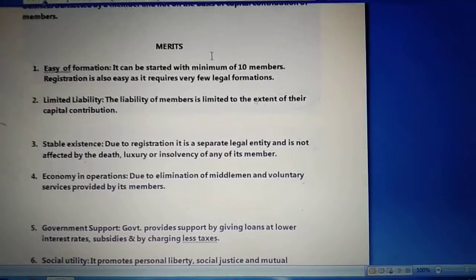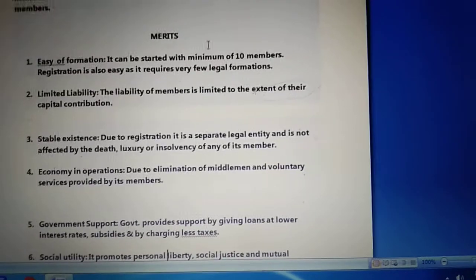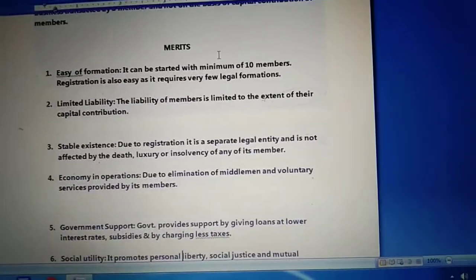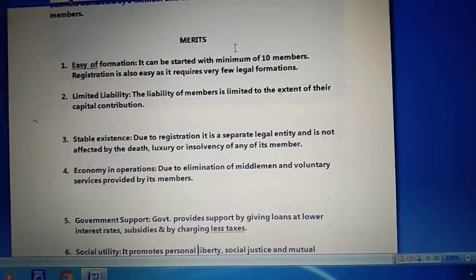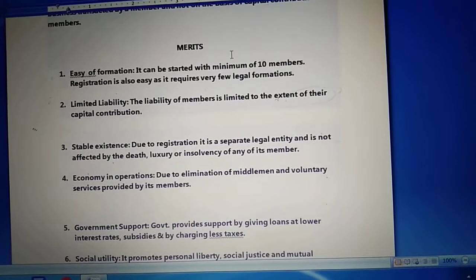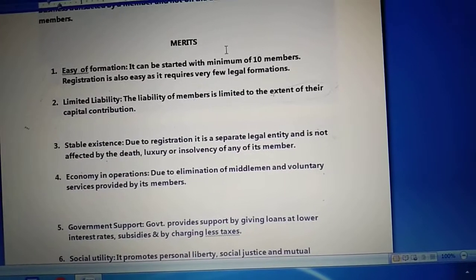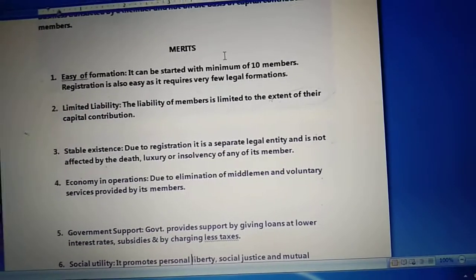Now the next advantage is stable existence. Stable existence means that death, bankruptcy or insanity of a member does not affect the continuity of a cooperative society. A society therefore operates unaffected by any change in the membership.